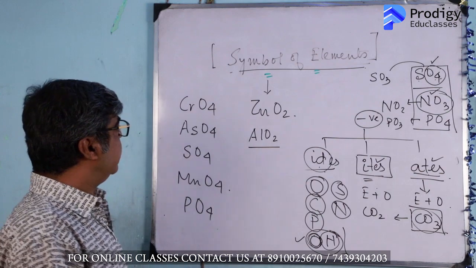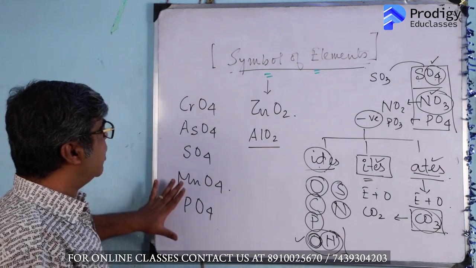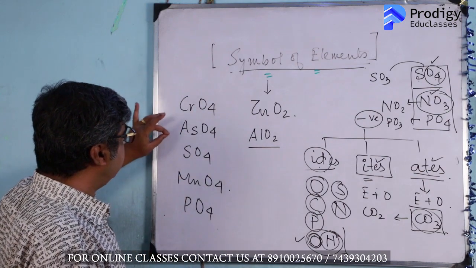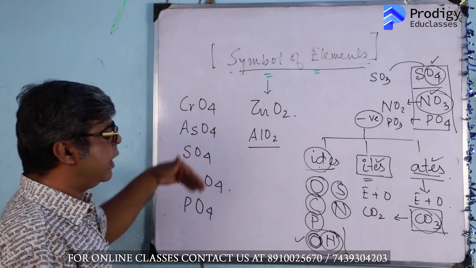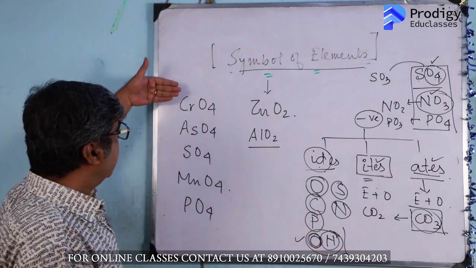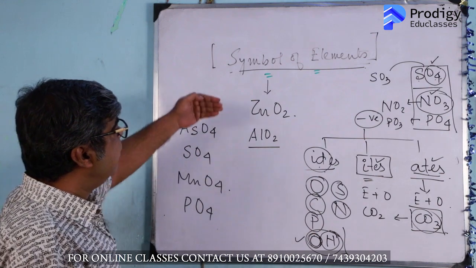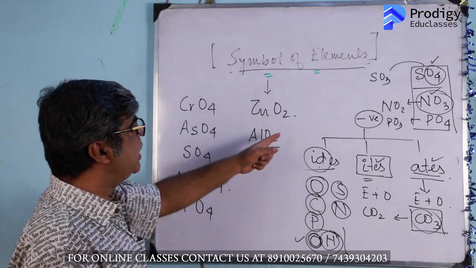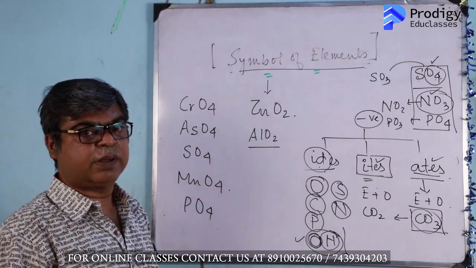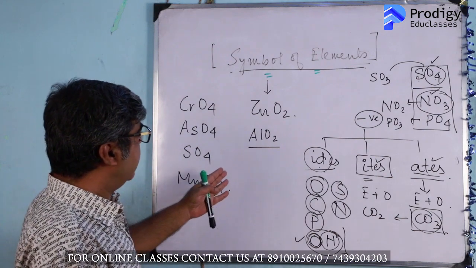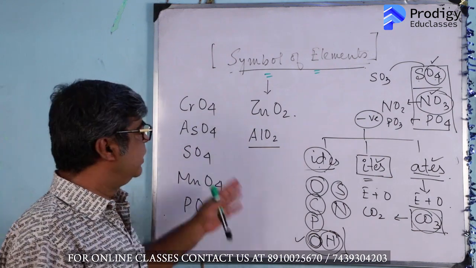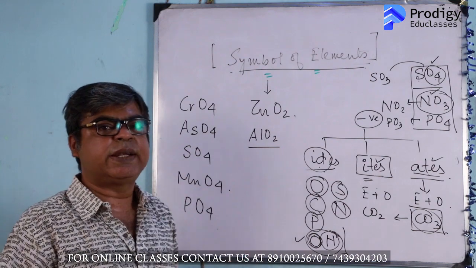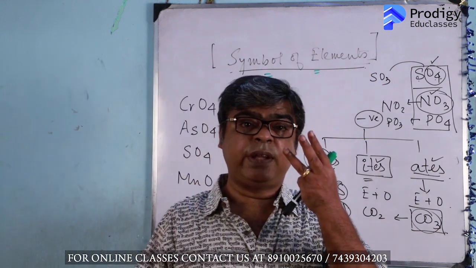There are only 5 ates in our syllabus which contain 4 oxygen atoms, and for that I have made a dirty poem for you. I hope you have understood this. And there are only 2 ates which have 2 oxygen atoms. Other than these 5 and these 2, all ates have 3 oxygen atoms.